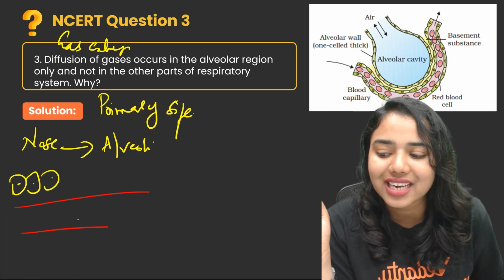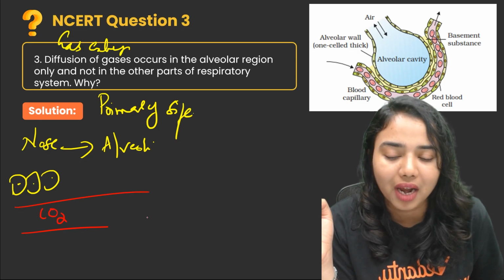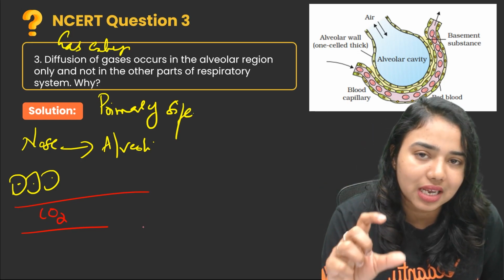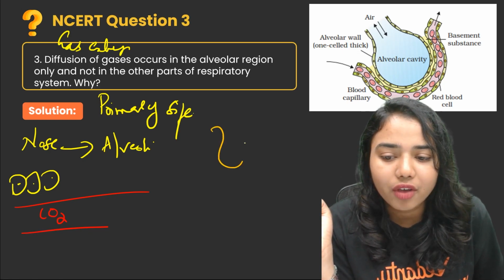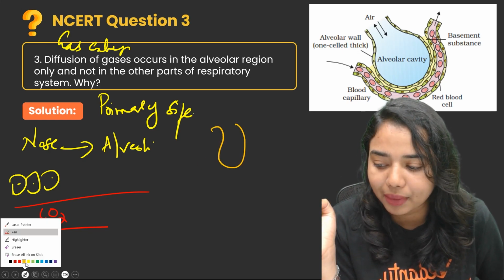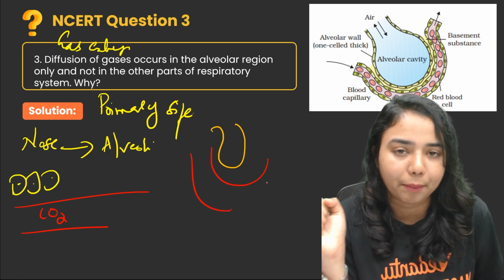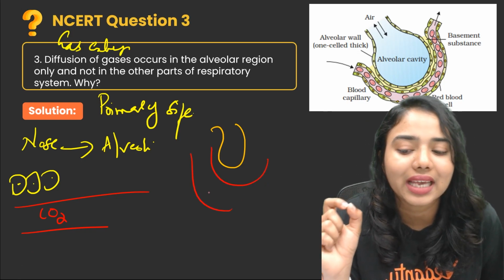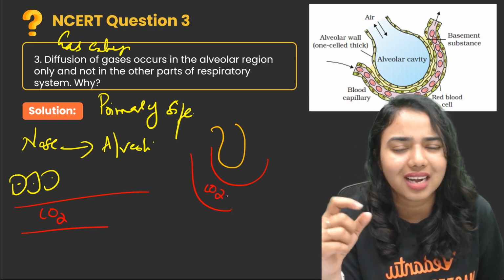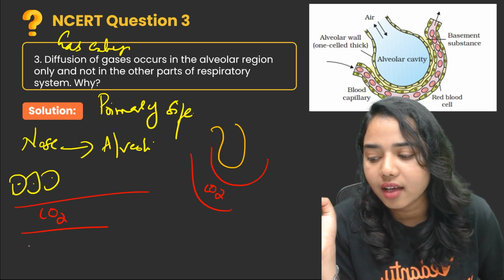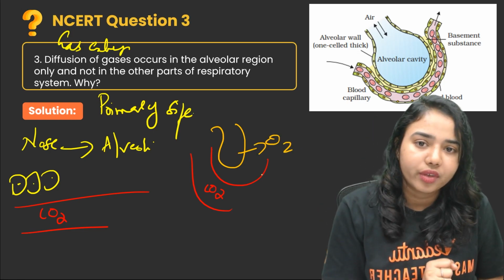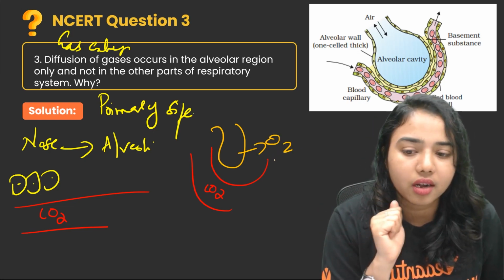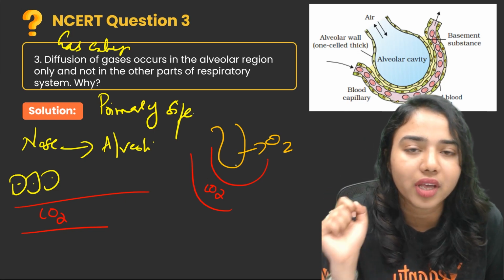This deoxygenated blood, that means carbon dioxide rich blood, reaches the blood capillaries surrounding the alveoli. As we know, the alveoli are surrounded by blood capillaries, right? These capillaries carry the deoxygenated blood, and inside the alveoli we have oxygen rich air. So this oxygen has to reach the blood and the carbon dioxide should be released into the alveoli.